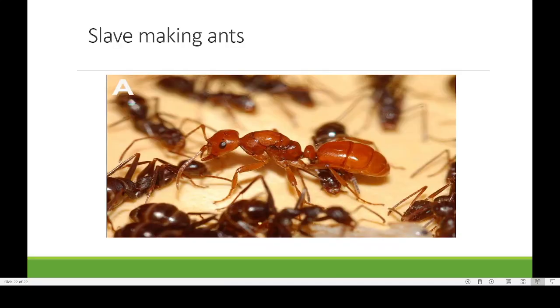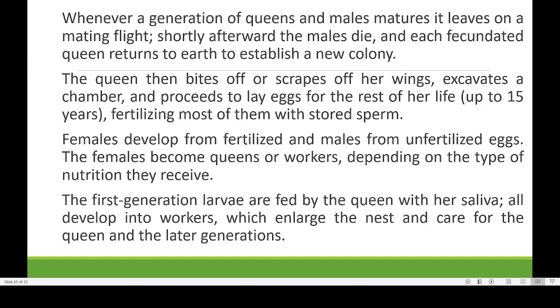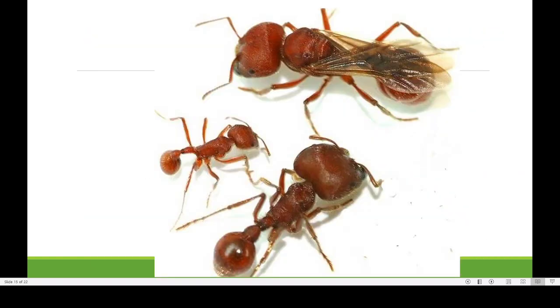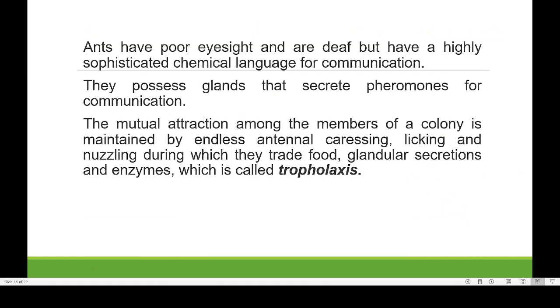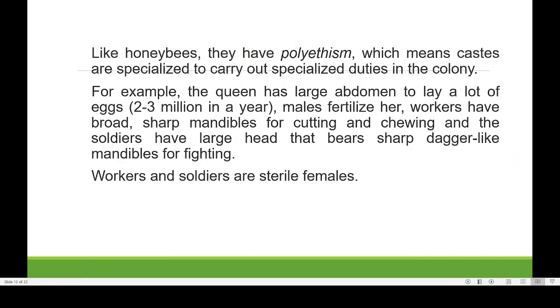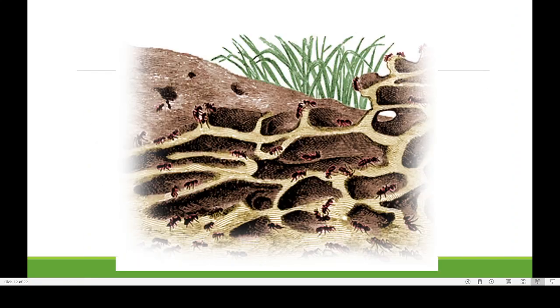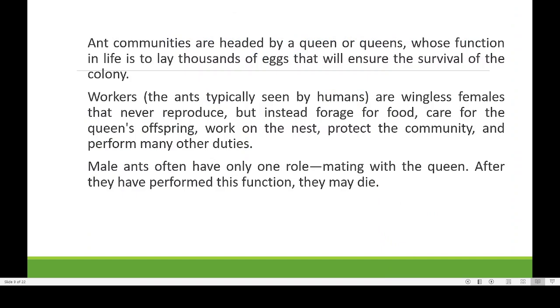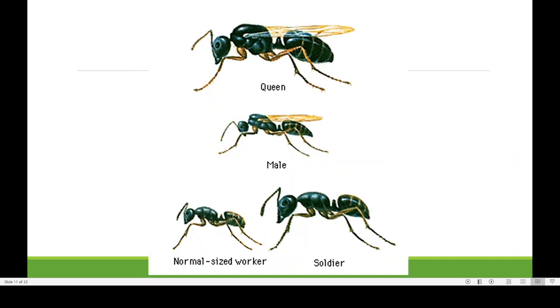So this is an idea how ants are working, what the social nature of the ants is, what the importance is, and what the different types of ants are. Mainly you have to understand what trophallaxis is, and another point to keep in mind is polymorphism. Then one more point is what the different types of ant communities are. Here you can see that queen is there, male is there, worker is there, soldier is there. This is an idea regarding the different types of workers, or castes, that we can find in an ant colony.